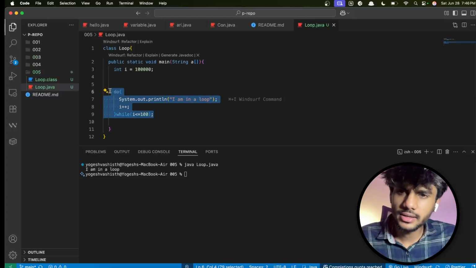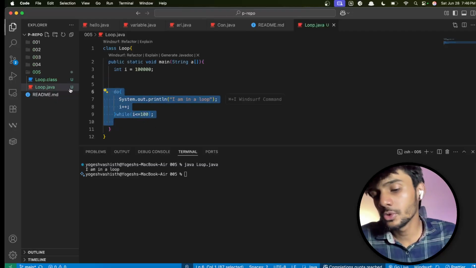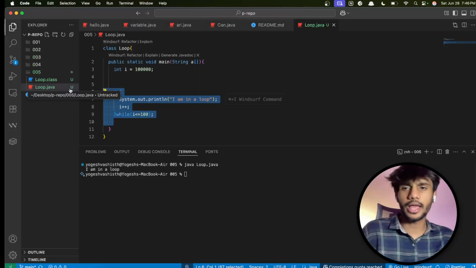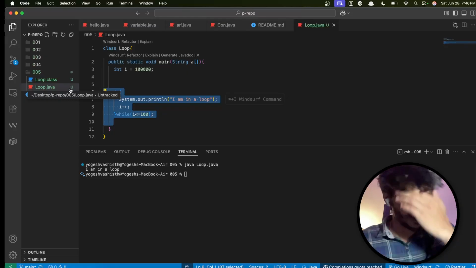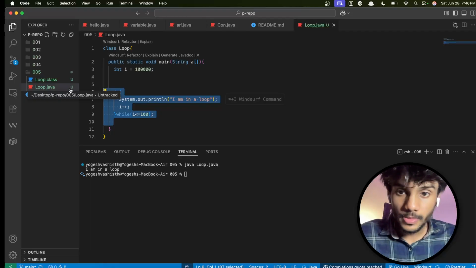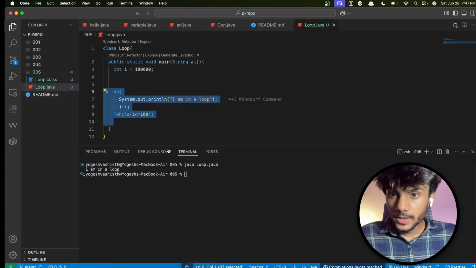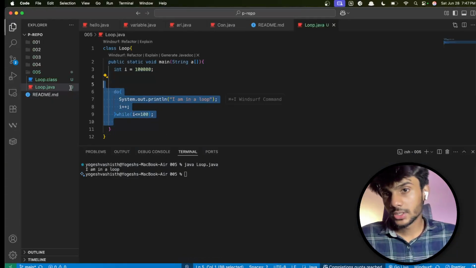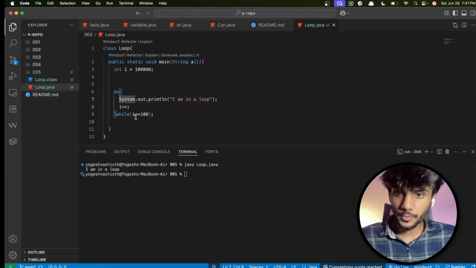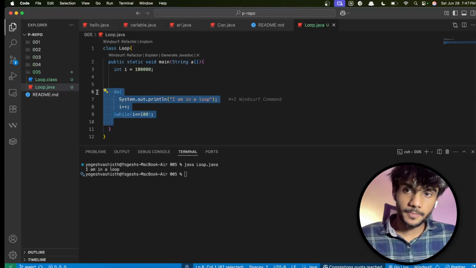And as a matter of fact, this never got used out there. Any time I have written a lot of production code, this got never used. Mostly for loop is used, for some cases while is used, and do while I have not got a use case till now. Yeah, let us see if the recording is working or not. Yeah, recording is working. Now we got to know there is something known as a do while loop. We'll talk about which loop to use when.